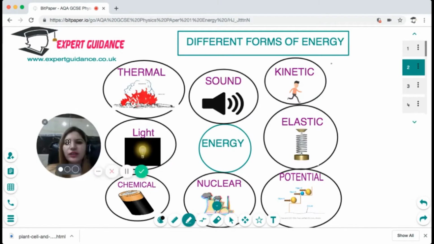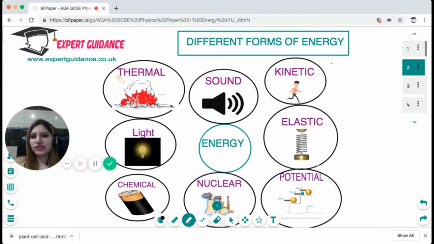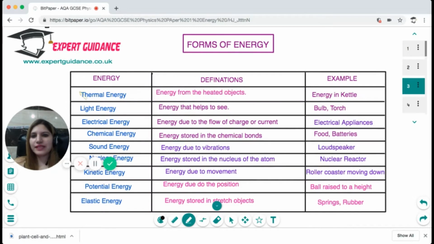Now, if you look here, there are different sources of energy like thermal, light, chemical, nuclear, sound, kinetic, elastic, and potential. So you should know what these different types of energy are and where we find them. For example, thermal energy is like the energy in the kettle, the energy from a heated object. Light energy is the energy that helps us see, for example, a bulb and a torch.